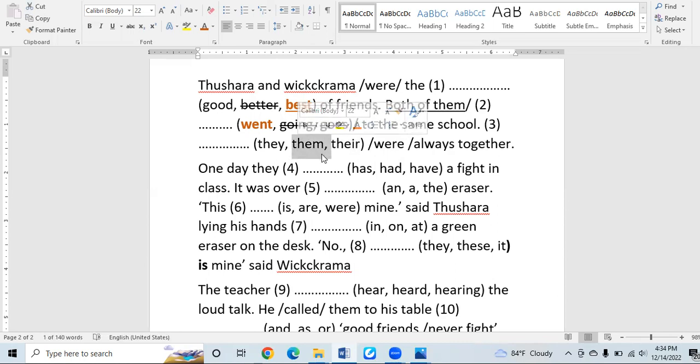"Them" cannot start the sentence. In many cases, you cannot use an object pronoun as a subject. And "their" should always come in front of a noun as a subject or as an object. You can use "their" showing the possession, showing the ownership of something or someone, but it should come in front of a noun. So there's no noun available after the blank.